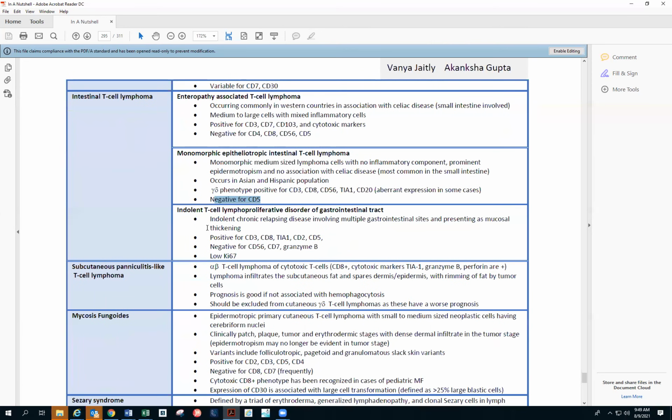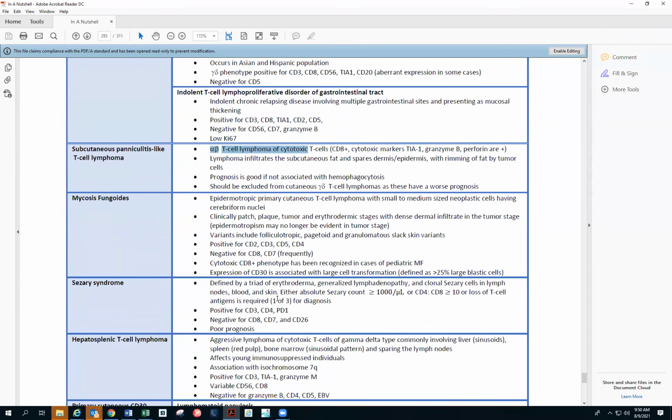And then indolent T cell LPD, again, it has CD8, TIA, CD2, CD5, but it's negative for CD56, CD7, and granzyme B. Again, we are not going to see these cases in flow. Intestinal T cell lymphoma, panniculitis-like T cell lymphoma, these cases are not usually flowed, and we won't see these cases. Panniculitis-like is CD8 positive, cytotoxic markers, TIA, granzyme B, perforin, they are positive. This is more of an alpha beta type of lymphoma.